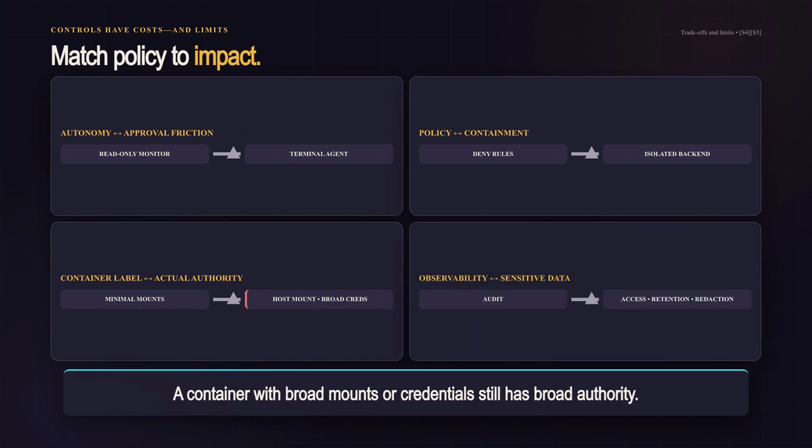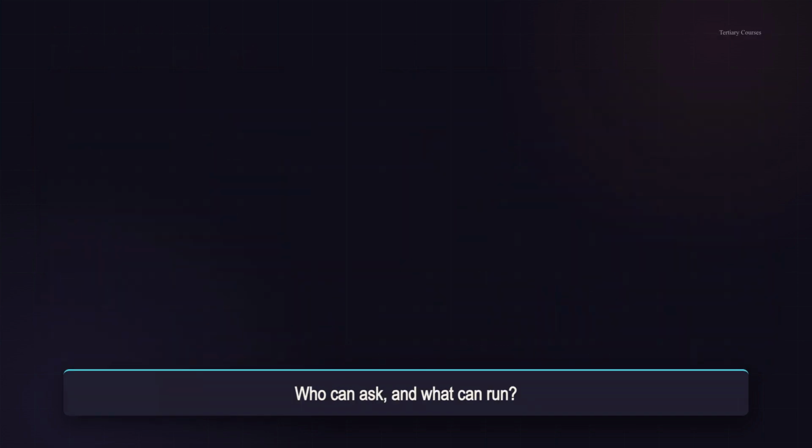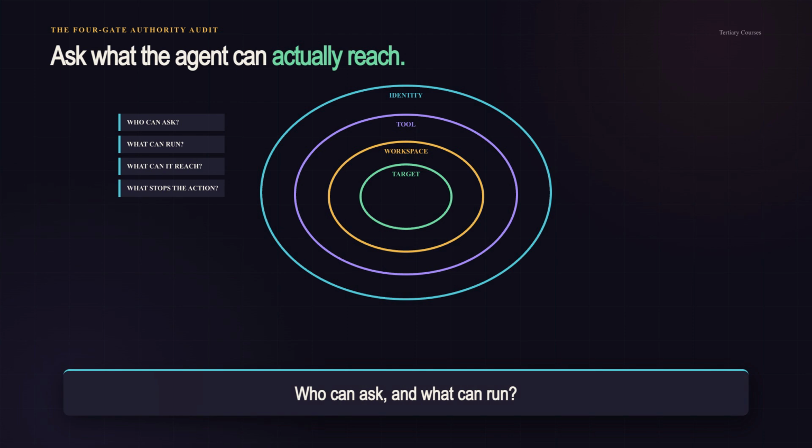A container with broad host mounts or credentials is still broad authority. Logs help investigators, but they also need access control, retention limits, and secret redaction. The recap is simple: who can ask, what can run, which files and secrets are reachable, and what conditions stop the action at the target.